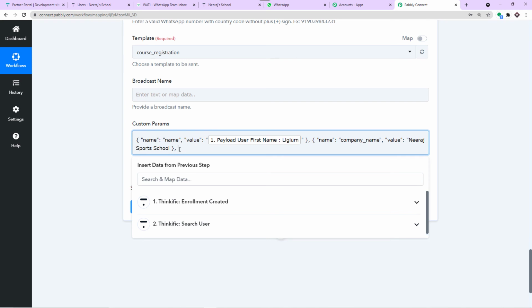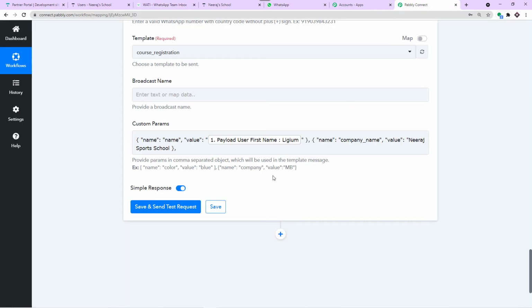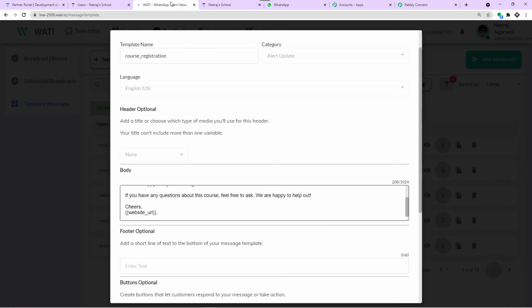Later, I'm just going to enter one more comma. And we have one more parameter, that's the website URL. Okay, so I'm just going to copy this. Let me just copy this. Now, I think you are getting the vibe. It's so easy. All you have to do is build these parameters once, and you have an automation. So I'm just going to copy this.